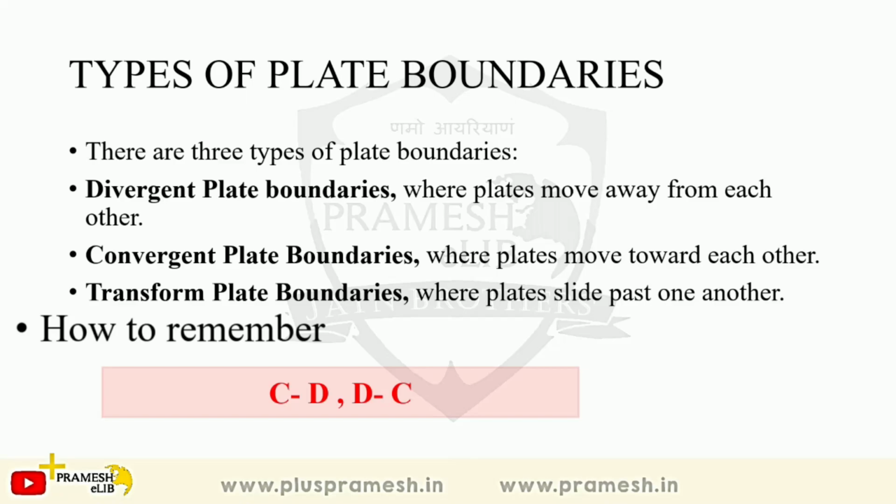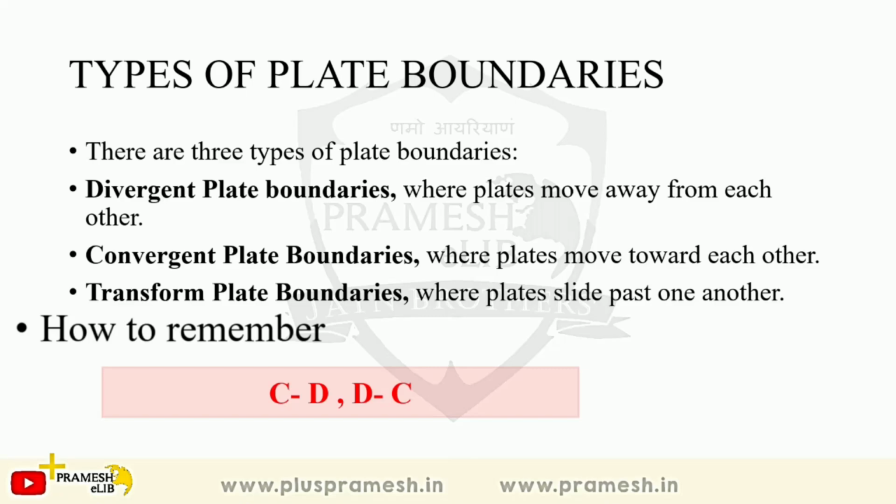Convergent means they are converging together, coming towards each other. When they are coming towards each other, there will be destruction, because if 2 things meet, if they have an accident, there is destruction. Even if 2 vehicles converge together and meet, there is an accident. If they dash against each other, there is a possibility of destruction. The vehicles can get destroyed. There can be death of the people driving in them. So you can remember it like that. Convergent plate boundaries means there is destruction, C, D.